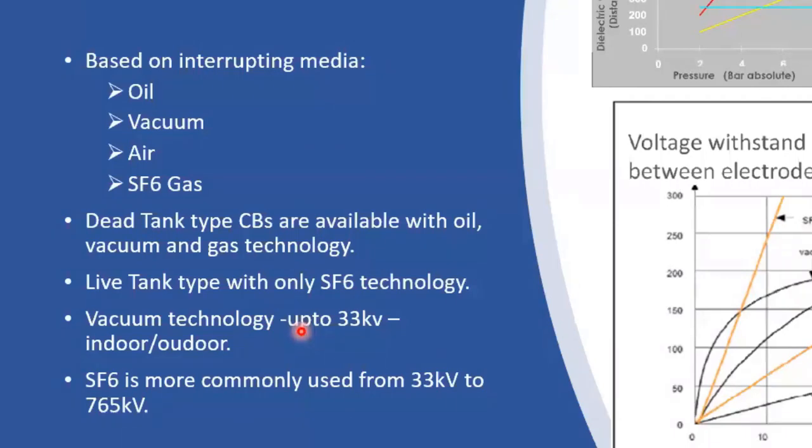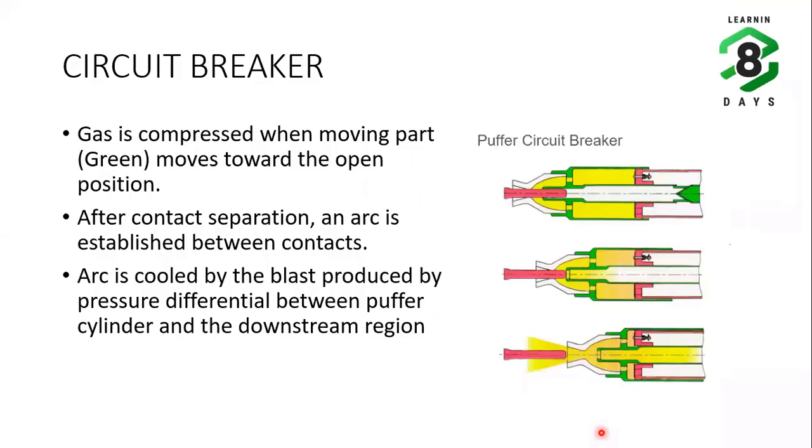In a circuit breaker, you will study that there is one fixed contact and one moving contact. But here, with series interruptions, the circuit will break at different locations in series. So we can increase the voltage at which we use that particular circuit breaker. Even at high voltages, for any competitive exam, you can understand that for high voltage, SF6 is the best circuit breaker. So here, we will discuss this puffer circuit breaker, which is widely used nowadays.